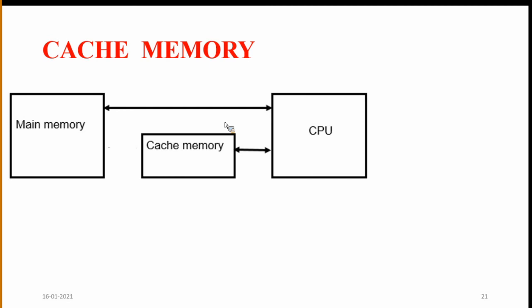This property is called locality of reference. What is locality of reference? Certain statements are executed very frequently and the remaining statements are executed less frequently.